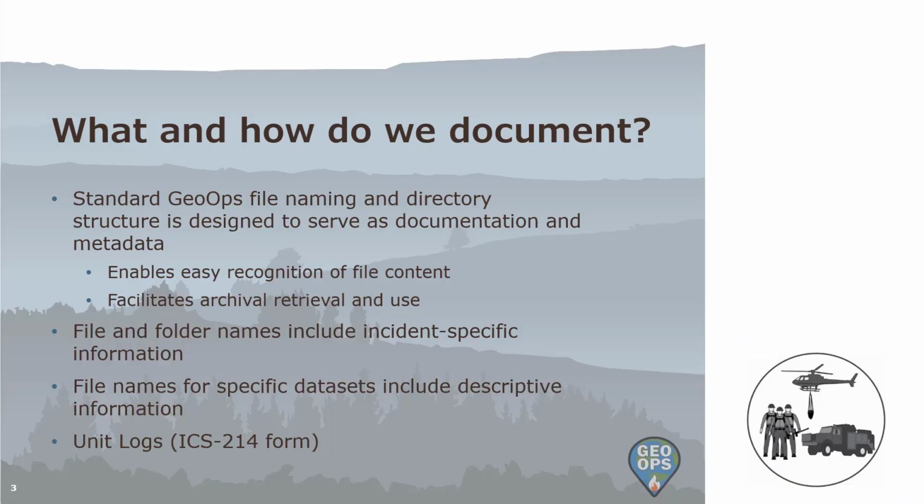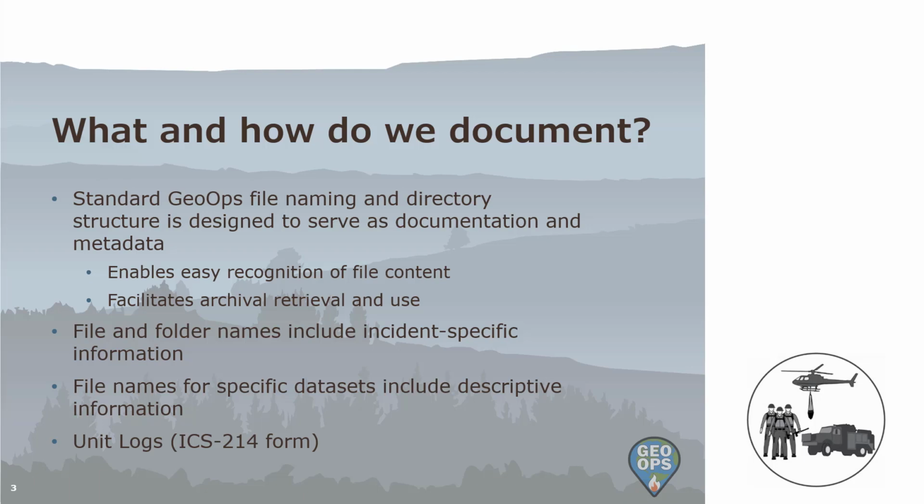So what do we document and how do we document it? GISS documentation starts when you implement the GeoOps standard incident directory structure for an incident because it's designed to serve as both documentation and metadata. By using the structure, you'll enable easy recognition of the files within it, and you'll facilitate archival retrieval and use should someone need to come pull something from the directory years into the future for reference.